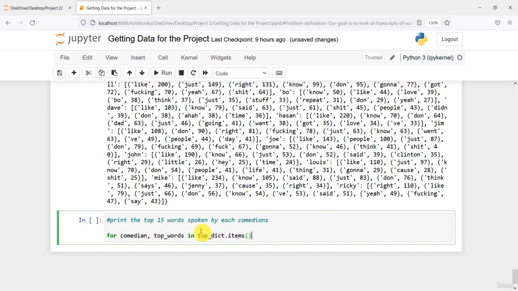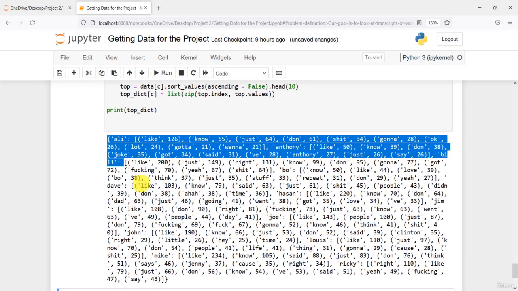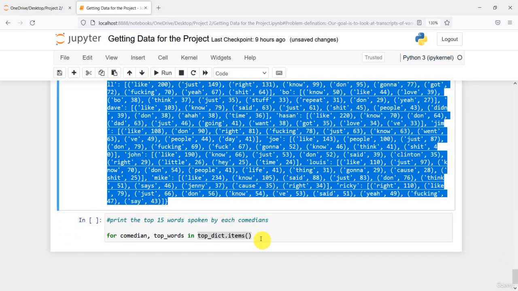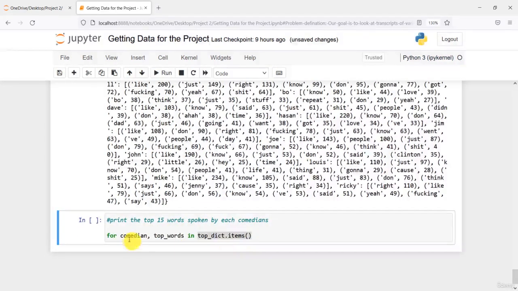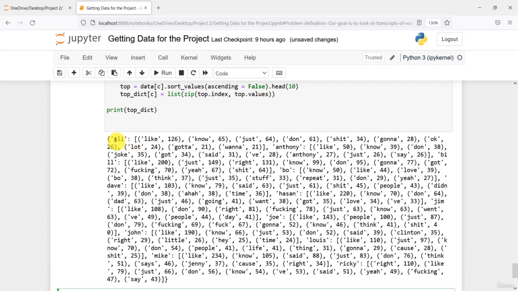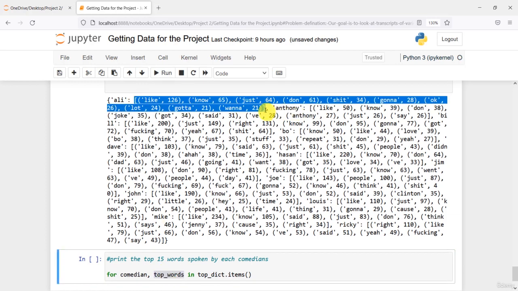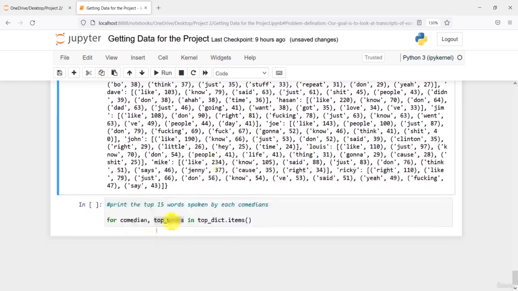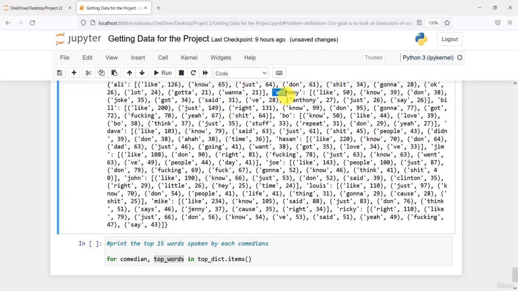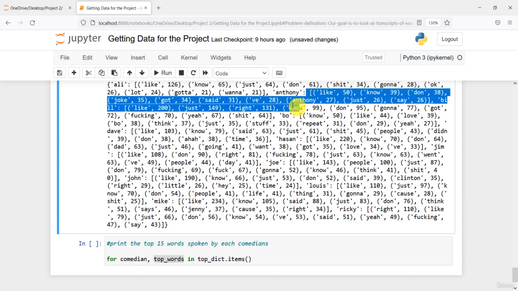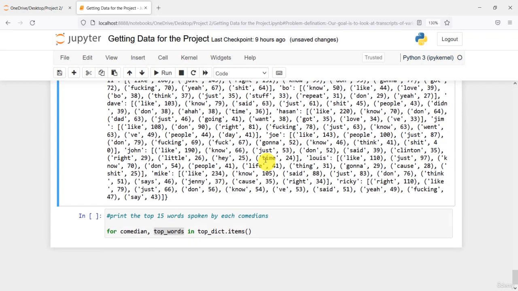So top dict is our dictionary, and if you call the items function on our dictionary, this dictionary will be converted into tuples, and in the tuples we can loop. So the comedian will be the key, and the top words will be all these values till here for the case of Ali. And for the case of Anthony, the key will be Anthony, and all of his words will be right here, and so on.